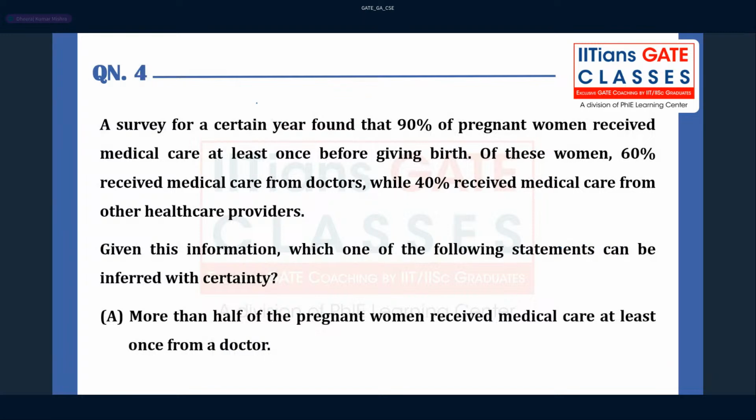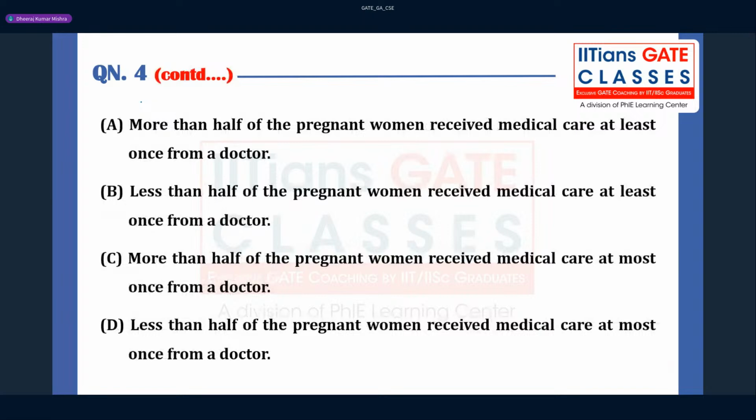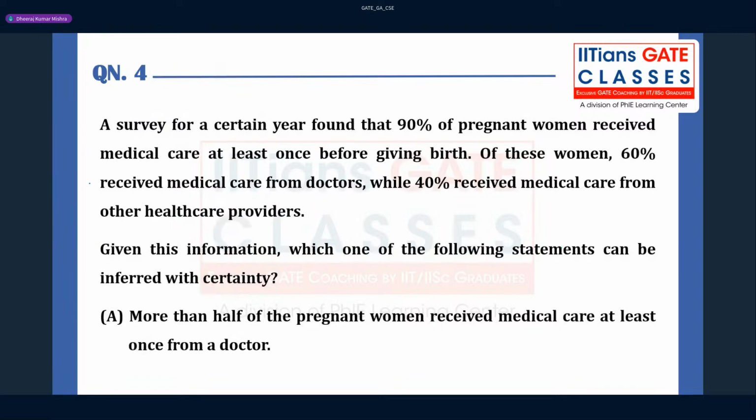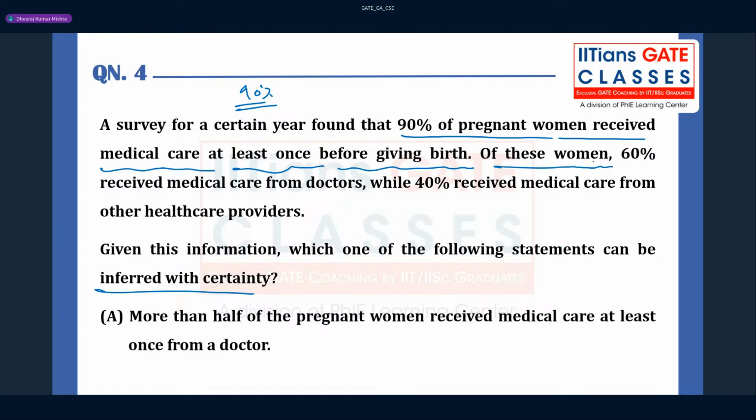Fine. Question number 4. This is an inference based question. Some information is given. A survey for a certain year found that 90% of pregnant women receive medical care at least once before giving birth. Of these women, 60% receive the medical care from the doctor, and 40% receive the medical care from other healthcare providers.